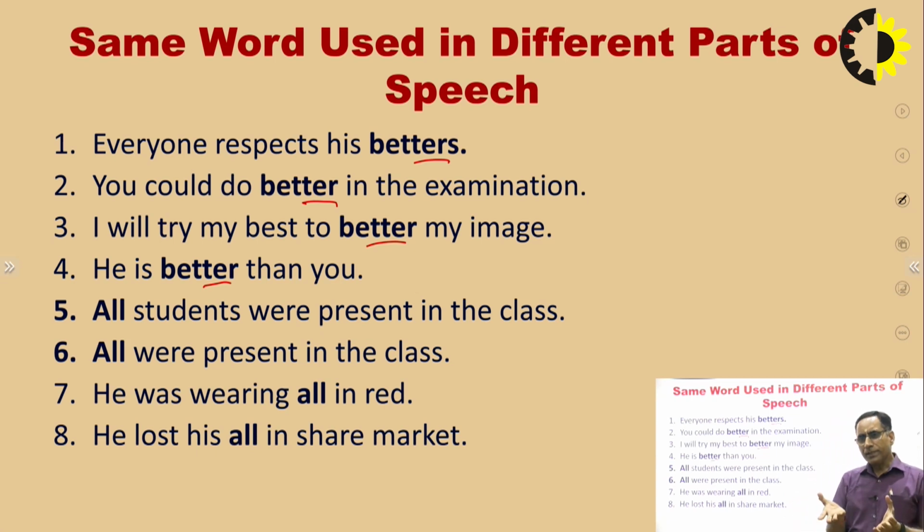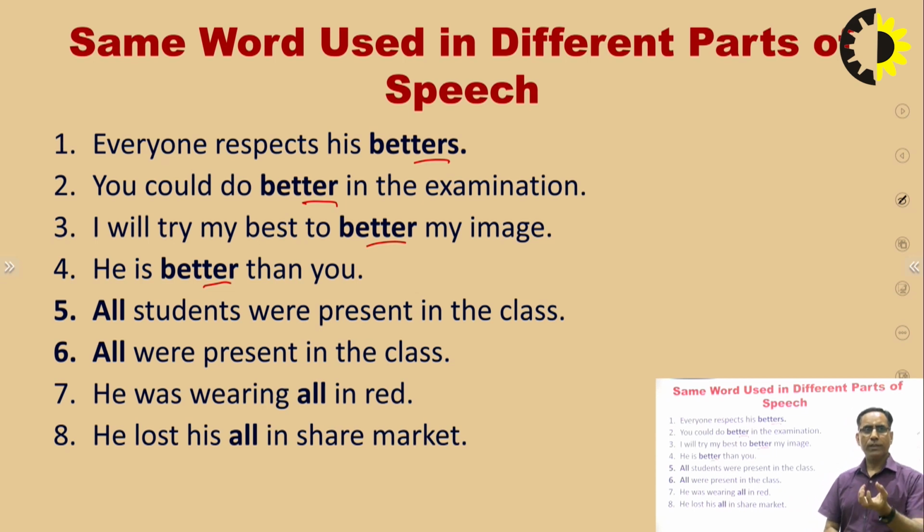Betters. Better means it is a name of a person. Any person who is better in skills, in quality, in age, in experience, anything else. So if a person is better, they are known as betters. Sometimes adjectives and sometimes verbs are converted into nouns.